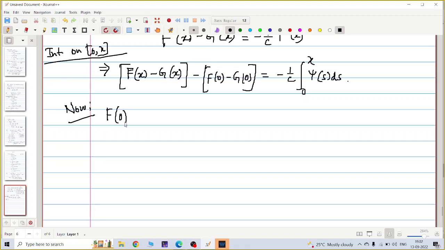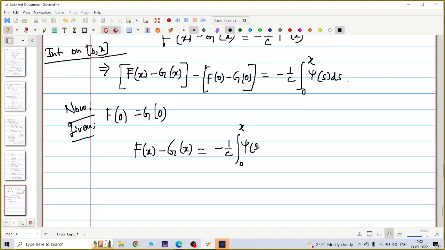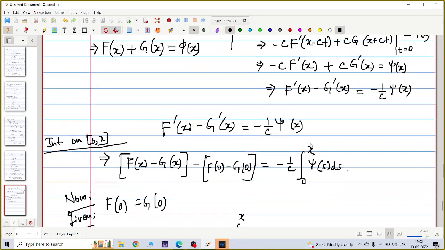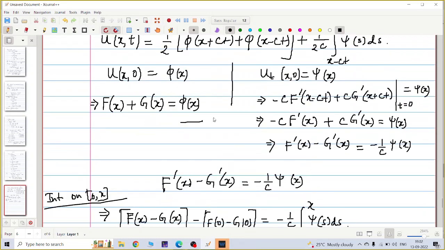So my equation becomes f(x) minus g(x). f(0) minus g(0) is 0, so minus 1 by c integral 0 to x psi(s) ds. So suppose this is equation number 2. Let me give this as equation number 1.